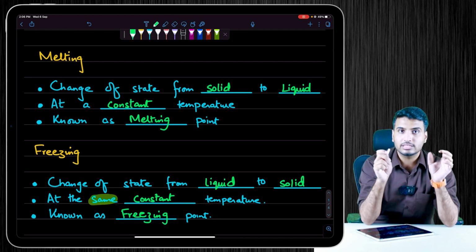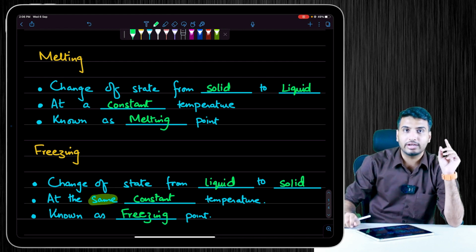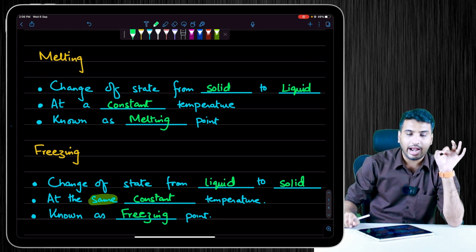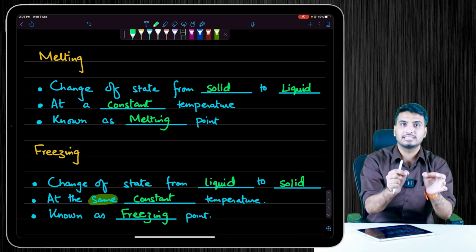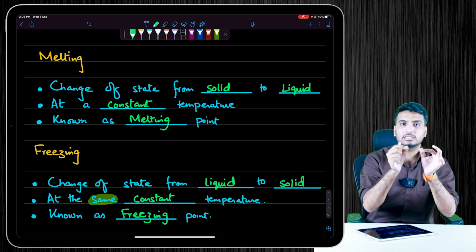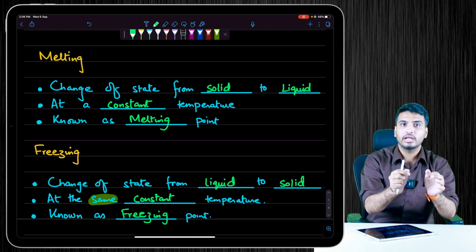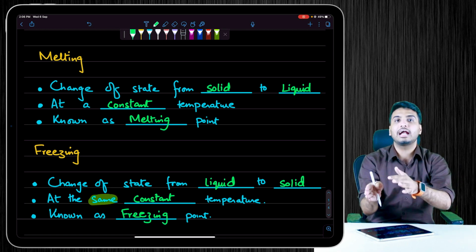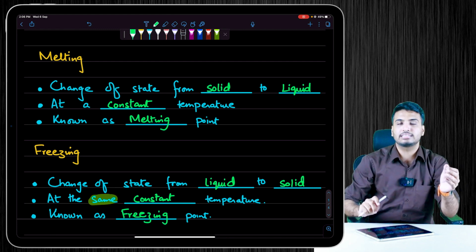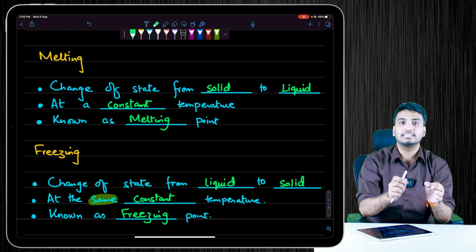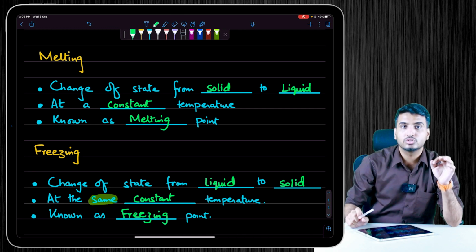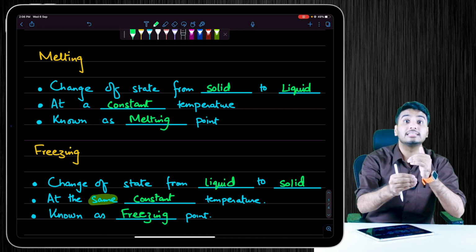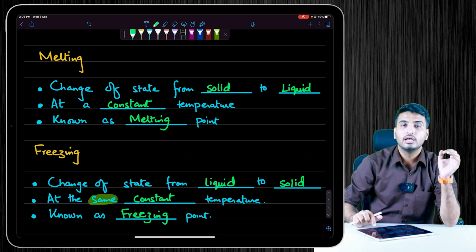So the point to note over here is, if a substance melts at a specific temperature, it will also freeze at that specific temperature. For example, in the case of ice, if it melts at 0 degrees Celsius, it will also freeze at 0 degrees Celsius.